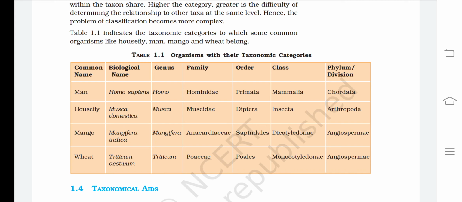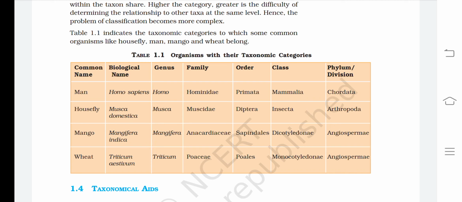For housefly, biological name is Musca domestica, genus Musca, family Muscidae, order Diptera, class Insecta, and phylum or division is Arthropoda. Mango's biological name is Mangifera indica, genus Mangifera, family Anacardiaceae, order Sapindales, class Dicotyledonae, and the phylum or division is Angiospermae.